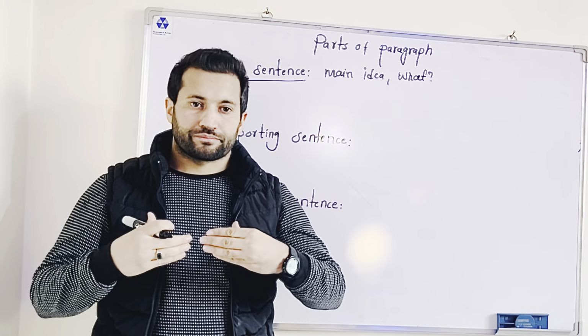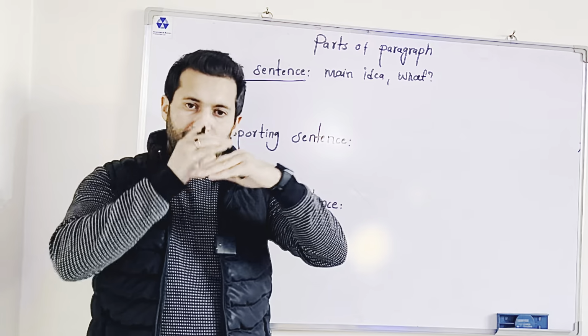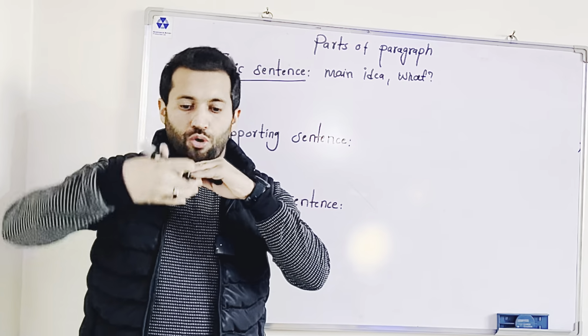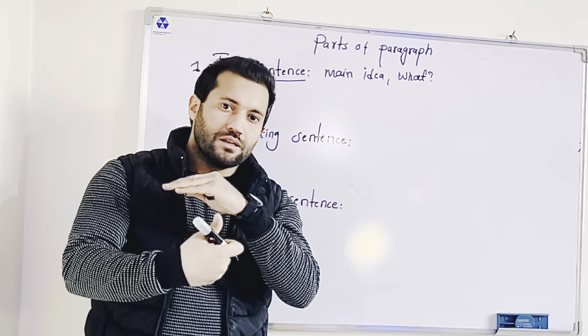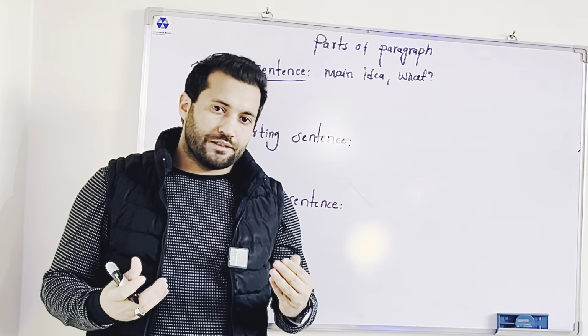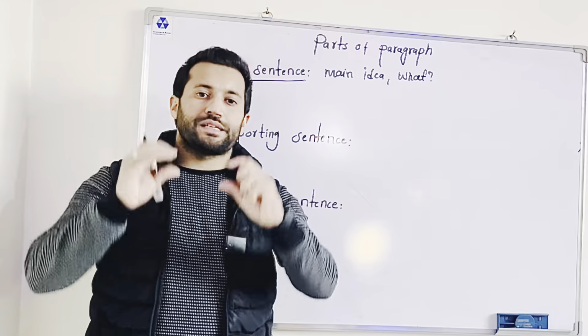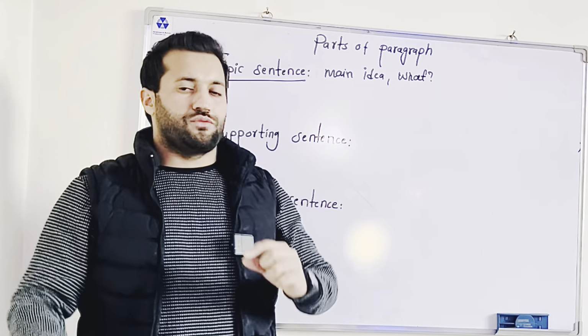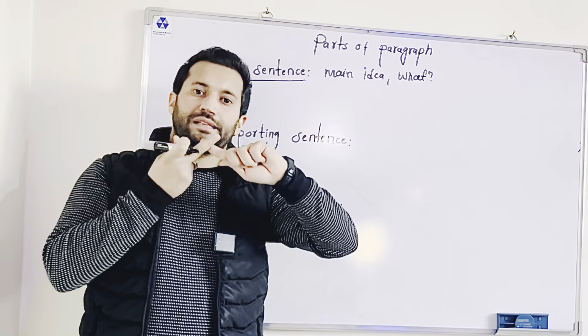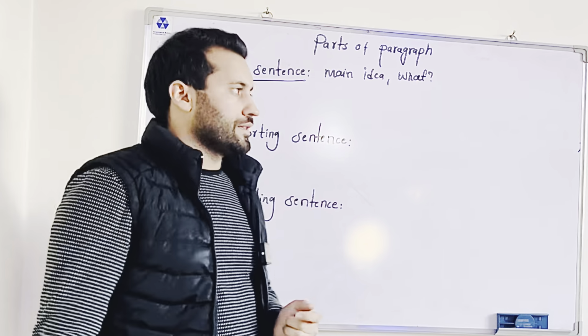When the topic sentence is clear, the other sentences that we provide after it will be very easy to understand. The most important sentence in a paragraph is the first sentence, the topic sentence, where we need to clarify what the main idea is.